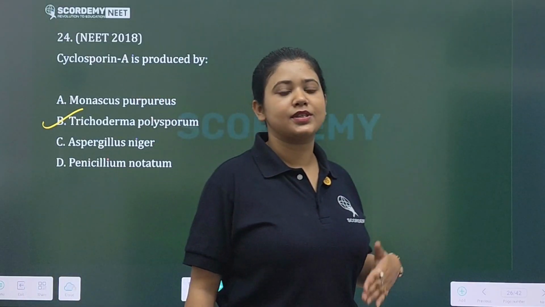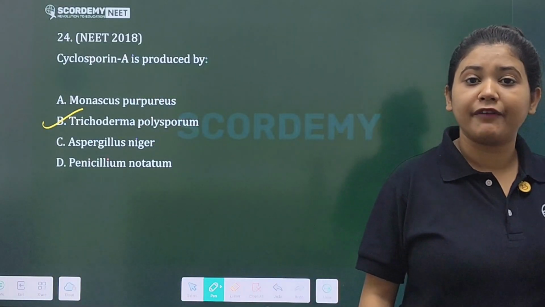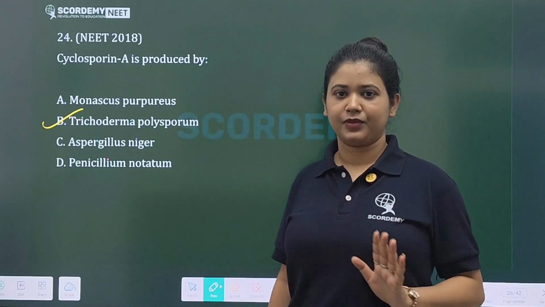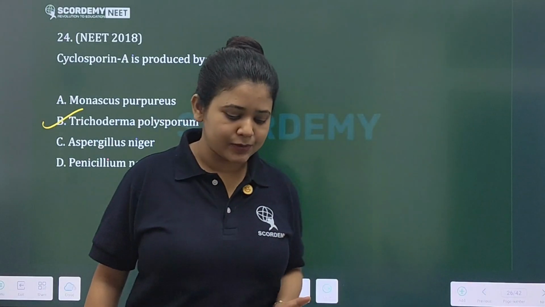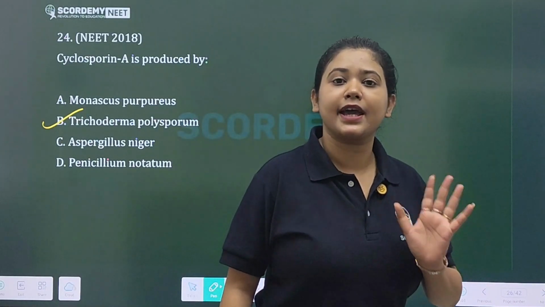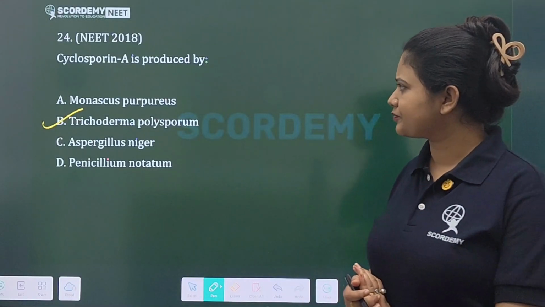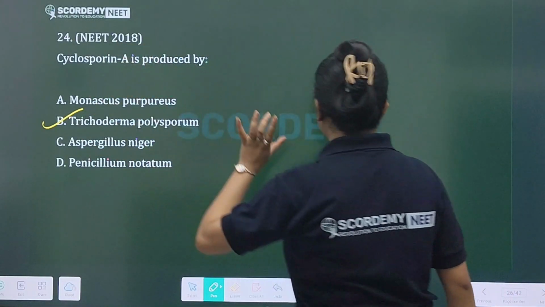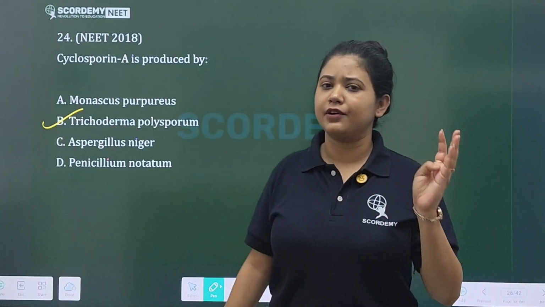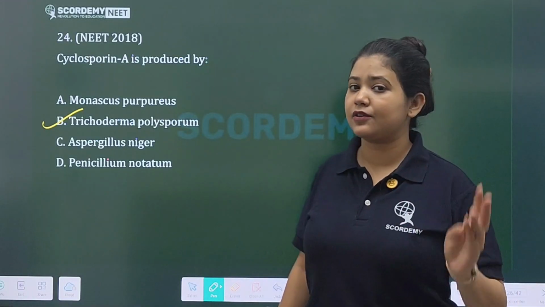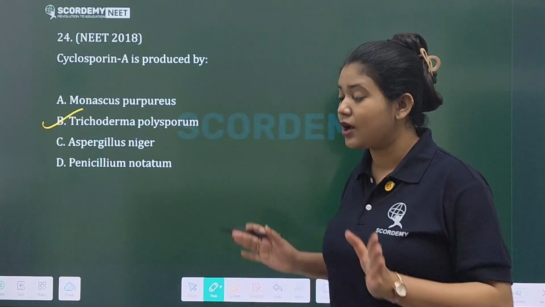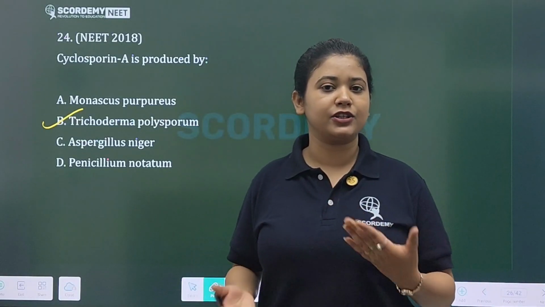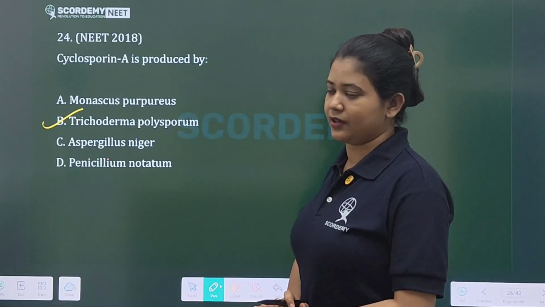Since it is an immunosuppressive agent, it helps to prevent organ rejection. Clear? Okay, remember this is an immunosuppressive agent. It is used in liver transplant, heart transplant, kidney transplant, all these major surgeries, because it helps to prevent organ rejection.